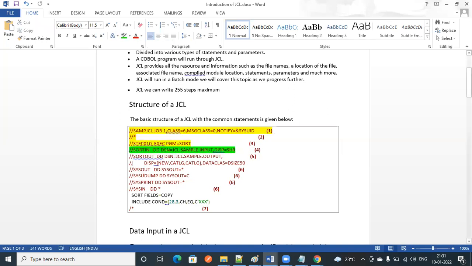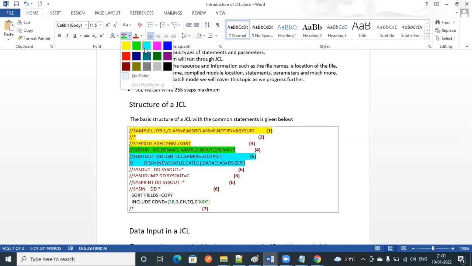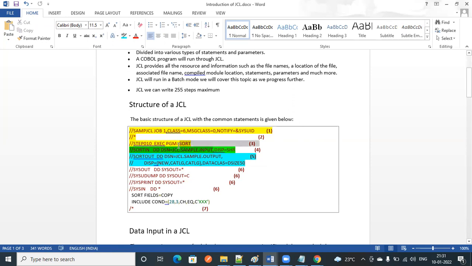After sorting, we need to create an output, right? This is the output file. JCL.SAMPLE.INPUT is the input file, and JCL.SAMPLE.OUTPUT is the output file.